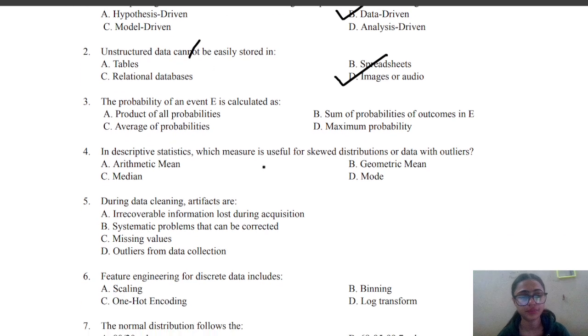Next question is, the probability of an event E is calculated as. Option A is product of all probabilities, B is sum of probabilities of outcomes of E, C average of probabilities, or D maximum probabilities. And the correct answer is B, that is sum of probabilities of outcomes in E.